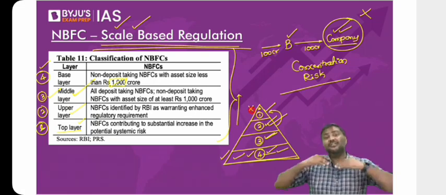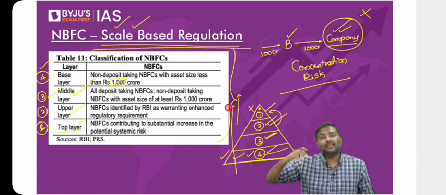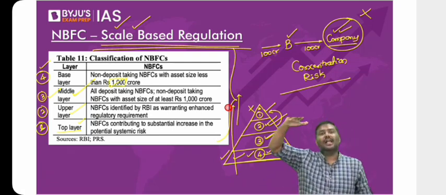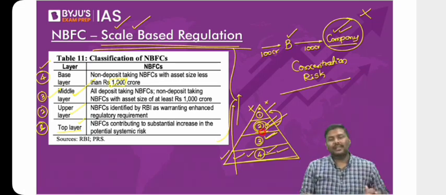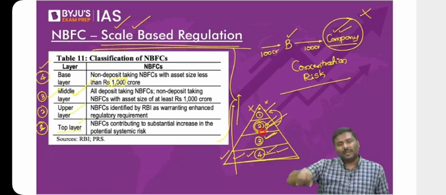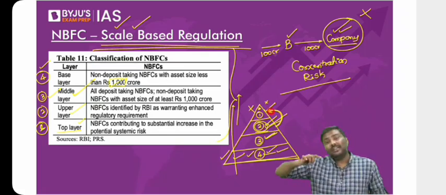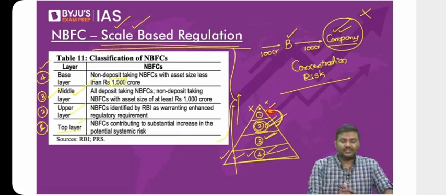What is the importance of classifying like this? As you keep on moving from the bottom to the top, the regulations imposed by RBI will keep on increasing. And RBI says, as of now, the top layer will be vacant and we have around 20 to 25 in the upper layer. But even after these many regulations, imagine NBFCs continue to incur losses. Now, I will shift some of them into the top layer and I will increase the regulations on these NBFCs. That is what RBI says in terms of classification of these NBFCs based on scale.